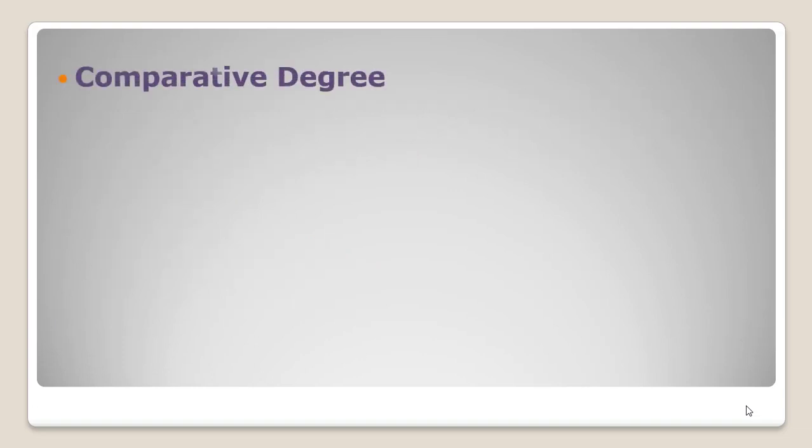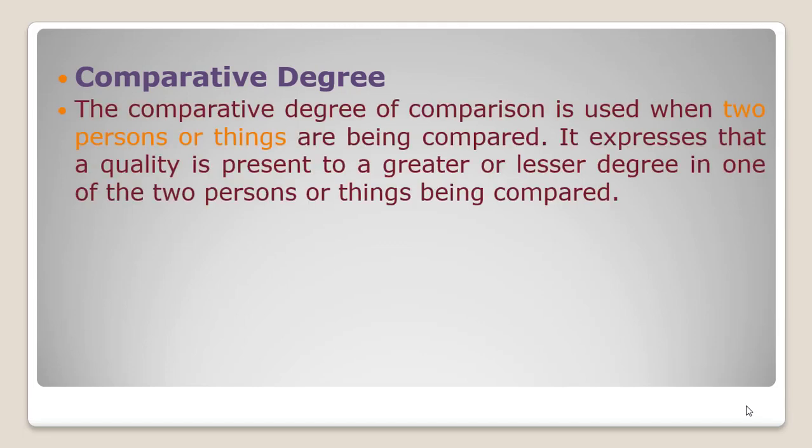Second one is comparative degree. The comparative degree of comparison is used when two persons or things are being compared. It means in comparative degree, as the name shows, comparative, here we are making a comparison of two persons or two things. In this way, it expresses that the quality is present to a greater or lesser degree in one of the two persons or things being compared. It means one is having the most and one is having the less.